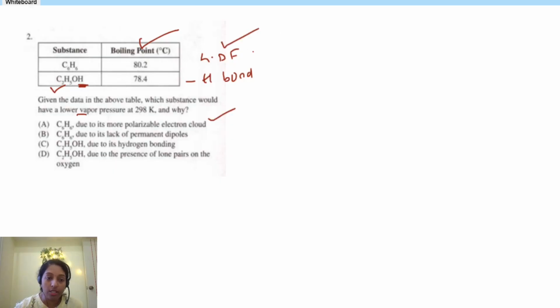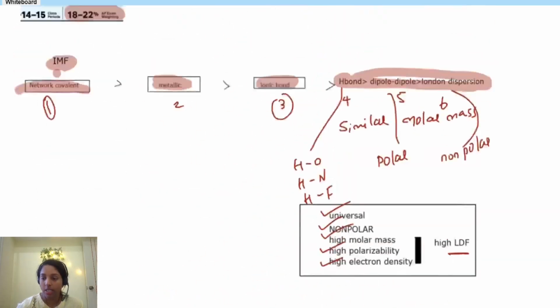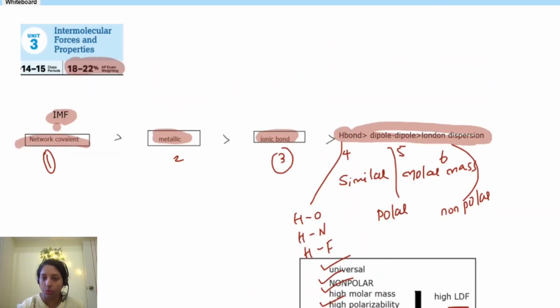They were asking which has the lower vapor pressure. Lower vapor pressure is for which one? The one with the stronger force. A higher IMF means lower vapor pressure. So definitely you can go with C6H6. Okay, that's it. That's the first part of intermolecular forces.